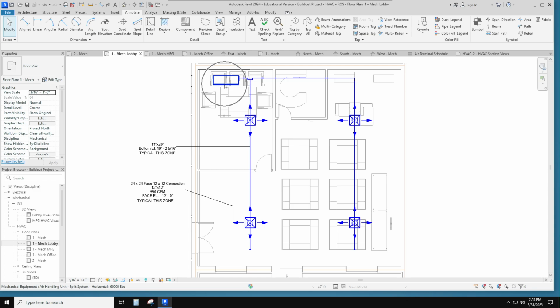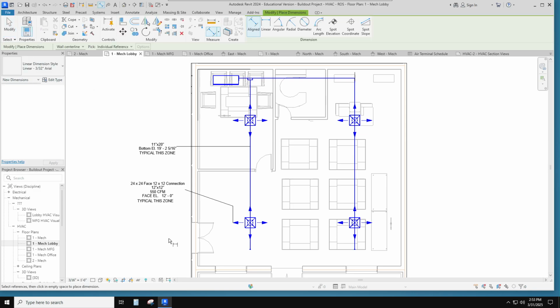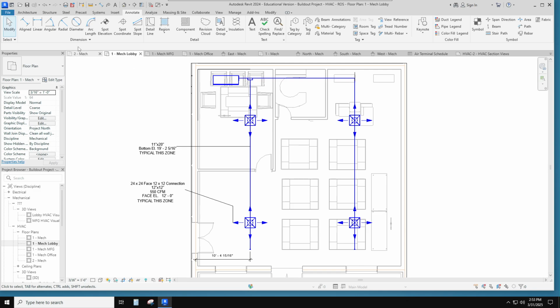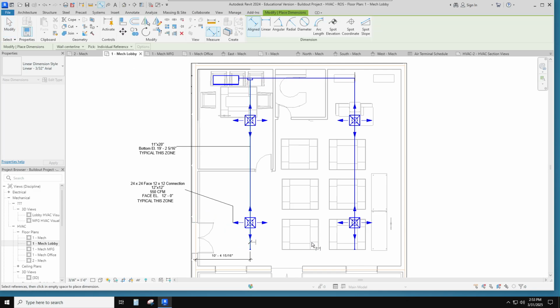I didn't say to put a tag on this. Okay, so we're going to leave that alone for now. It's more, we'll do that in other classes. So now I want to take from the wall to my center line. And from my center line of my ducting to the center line of my ducting, so that gives them some distances to play with.